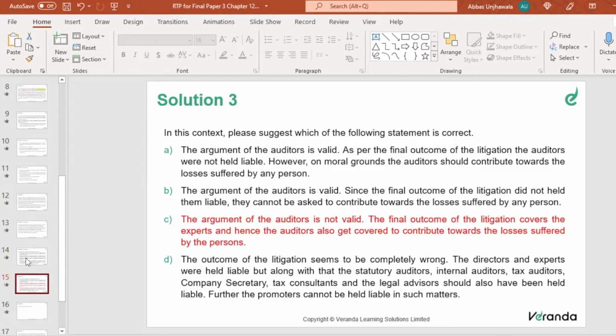Again, as I said, you have to study chapter number 14 for you to even answer these kinds of questions. Otherwise, all these questions will just go above your head.